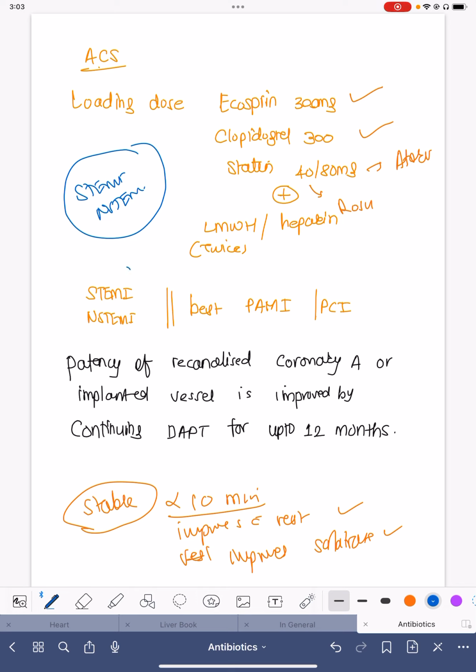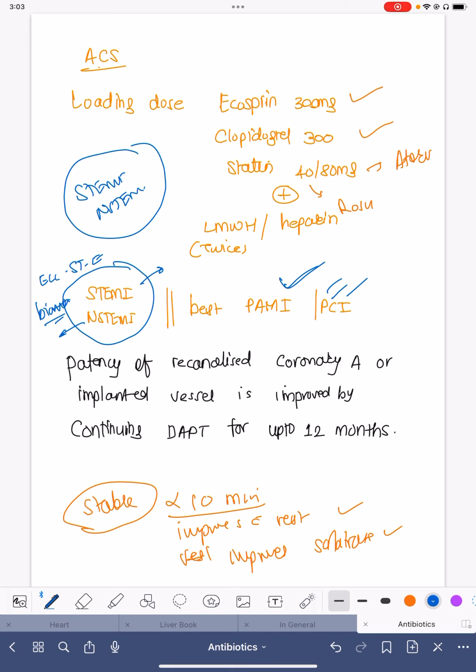For ST elevation, means if the biomarkers are 100% positive or if the ECG shows ST elevation, then the best option is PAMI, that is primary angioplasty for MI, or primary coronary intervention. It is always superior to thrombolysis. Thrombolysis is only indicated if the patient has STEMI. If there is non-STEMI, thrombolysis is not at all indicated, but PAMI is definitely indicated.